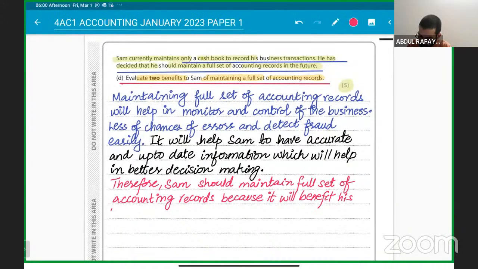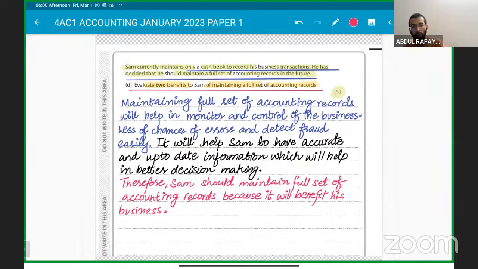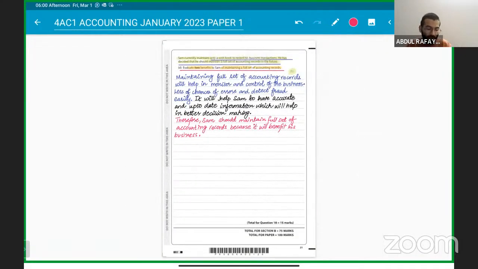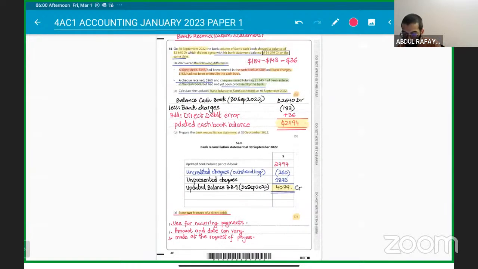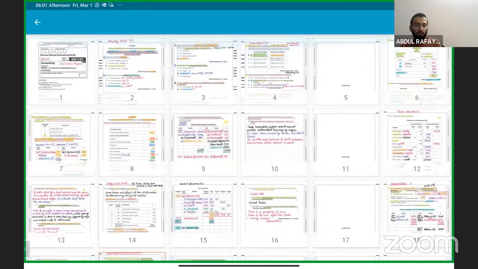With this, this paper is finished, and we have talked about trial balance today, bank reconciliation, depreciation, petty cash book. So we have discussed these types of questions, 4 questions, and this paper completes.